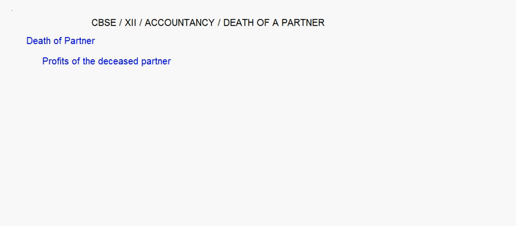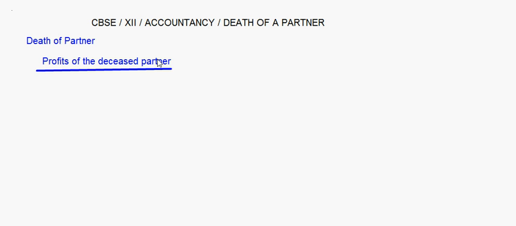Now in the case of retirement, the partners can plan the retirement in such a way that the partner retires at the end of the year, so that there is no problem in calculation of profits or distribution of profits and all such things. But in the case of death, no one can anticipate the death of a particular individual.